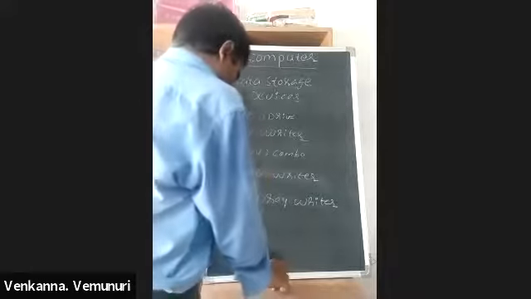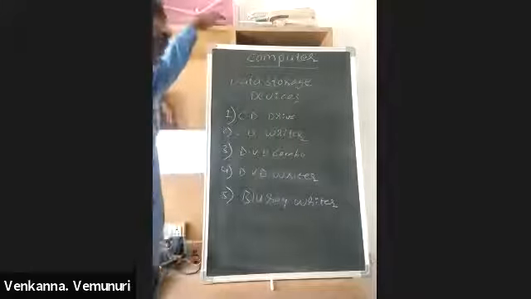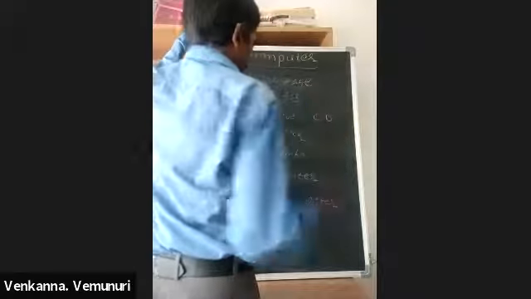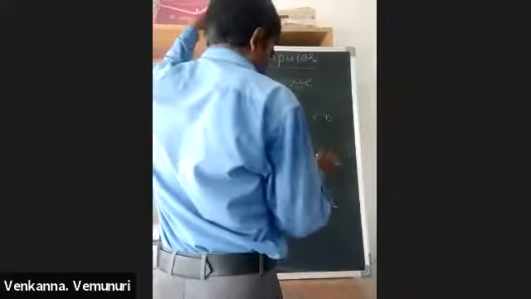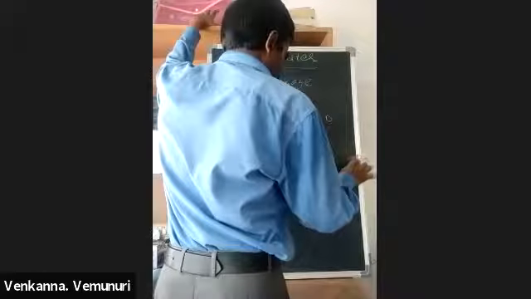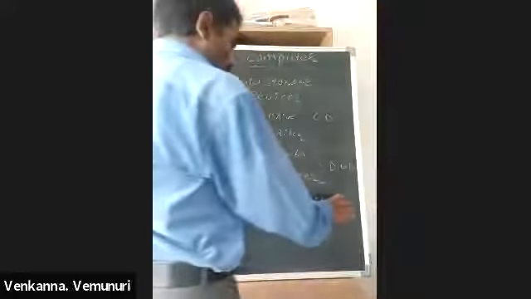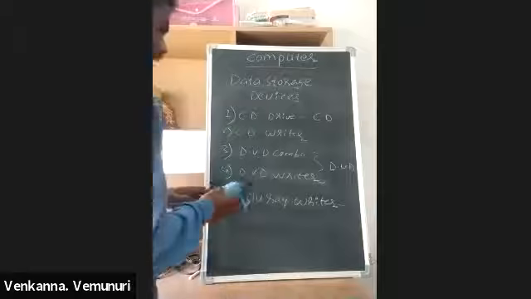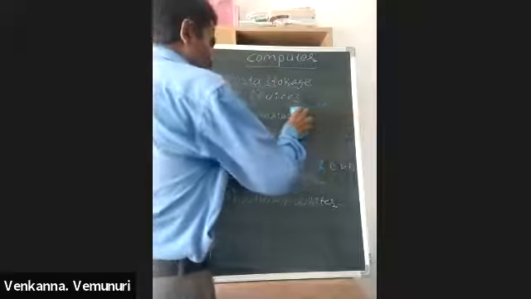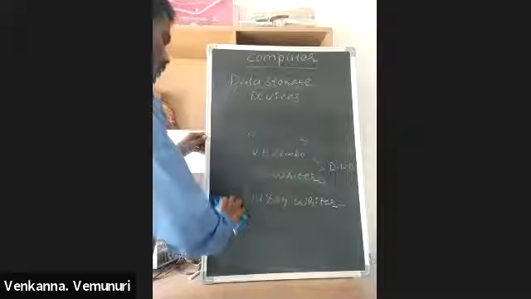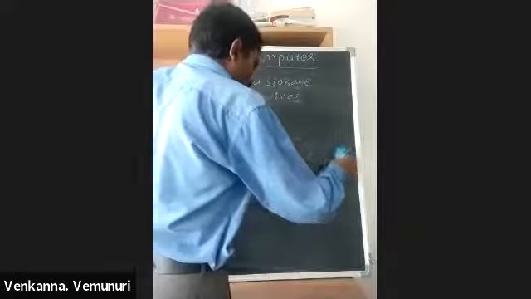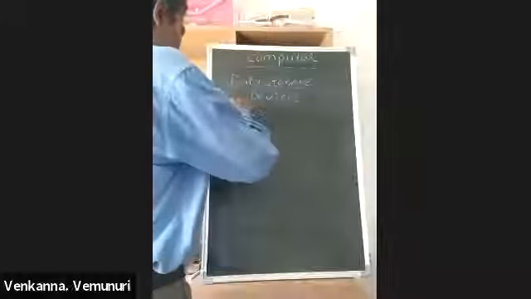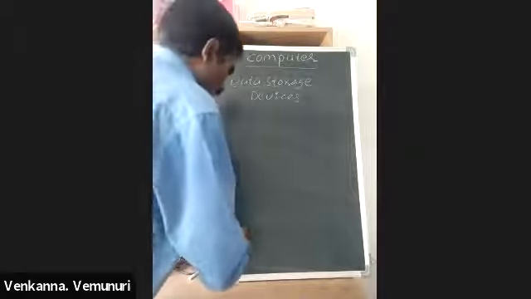In this CD drive we are using the CD, compact disc. In the DVD combo and DVD writer we are using the DVD disc, digital versatile disc, and in the Blu-ray writer we are using the Blu-ray disc. Now we are discussing that. An optical data storage device means this device stores data optically on a disk.